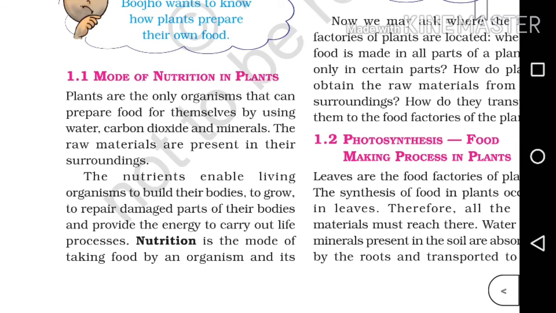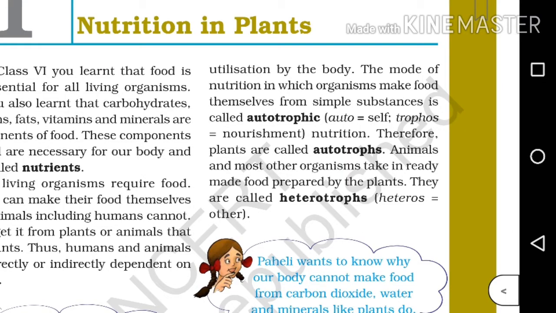The nutrients enable living organisms to build their bodies, to grow, to repair damaged parts of their bodies and provide the energy to carry out life processes. Nutrition is the mode of taking food by an organism and its utilization by the body. The mode of nutrition in which organisms make food themselves from simple substances is called autotrophic. Therefore, plants are called autotrophs. Animals and most other organisms take in ready-made food prepared by the plants. They are called heterotrophs.